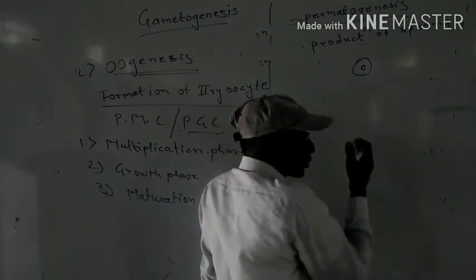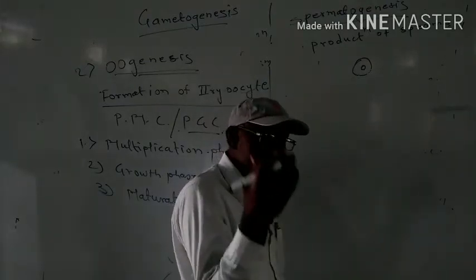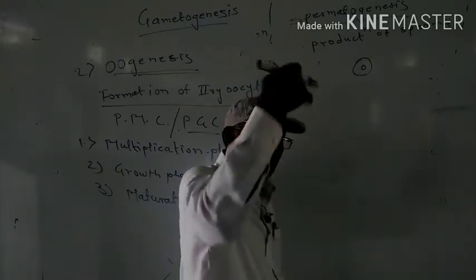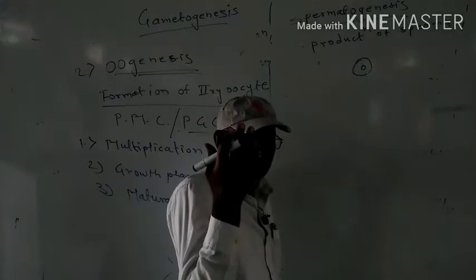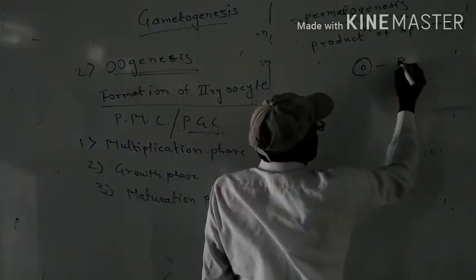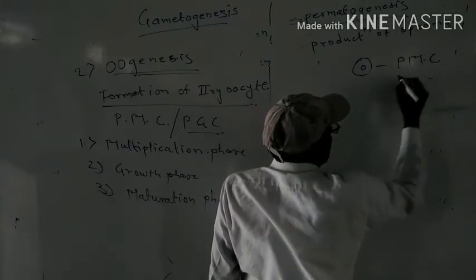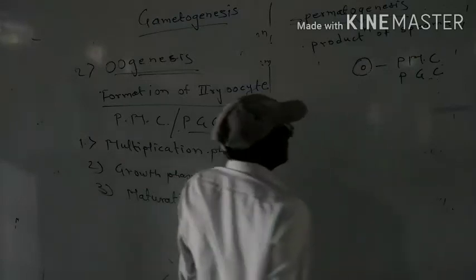Even when that female child is a foetus in the mother, at that time this process begins. So this is the primordial mother cell or primordial germinal cell or germ cell.